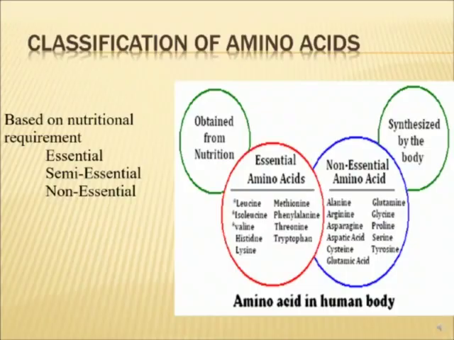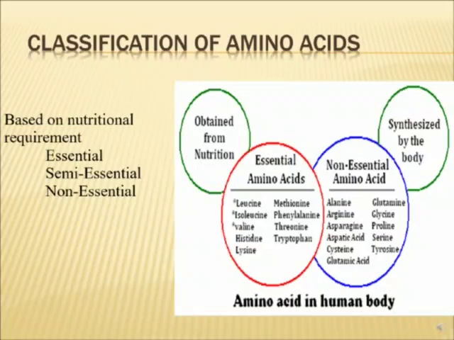They can be classified on the basis of their nutritional requirement. We call them as essential, non-essential, or semi-essential. But remember, all are functionally essential. But nutritionally, some are essential, some are semi-essential, some are non-essential. Essential means that they are not synthesized in our body, and we have to procure them from the diet. So they are nutritionally essential. There are 8 such essential amino acids: isoleucine, leucine, threonine, tryptophan, lysine, phenylalanine, valine, and methionine.